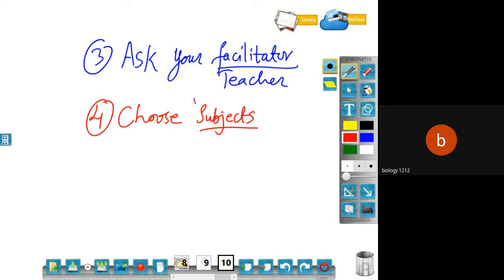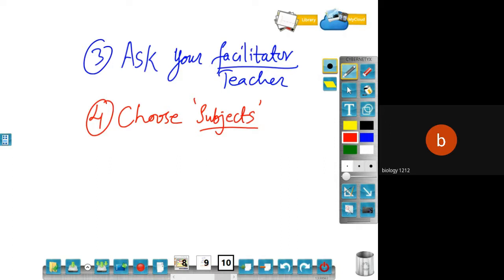Drop that subject, go for EVM, which is very easy. Go for physics, accounts, business. There are a lot of subjects which IGCSE provides. Select according to your school or the facilitators available on your campus. So the fourth point is to choose the subject very carefully. The subject you're taking in future should be there in O level.